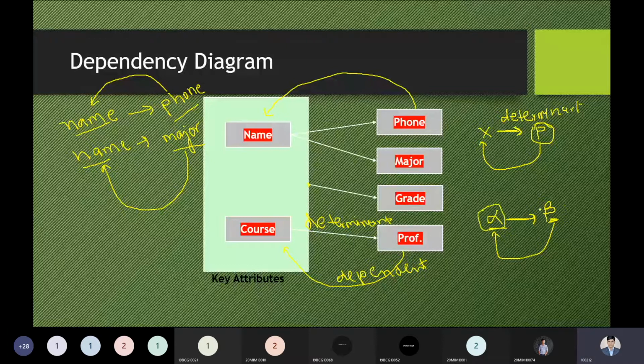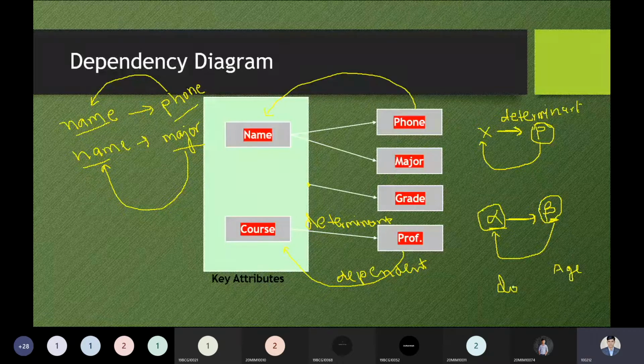If there is something which depends on another attribute, we can determine which part is important. See, for example, the age of the student depends on the date of birth. So age depends on the date of birth. How can I write this? Date of birth is determinant to age.